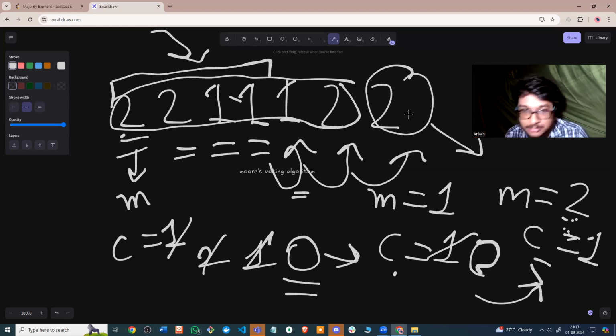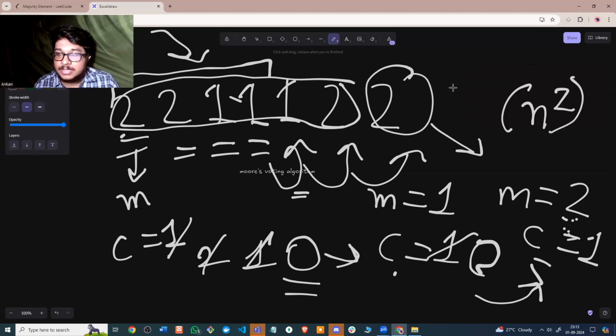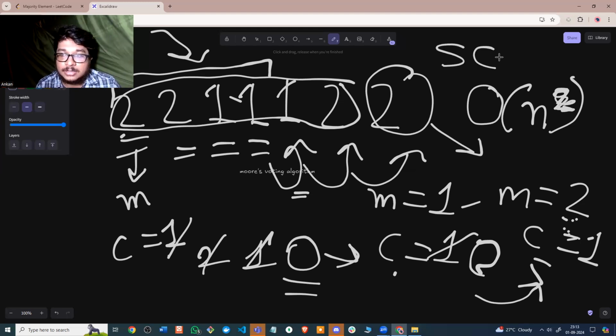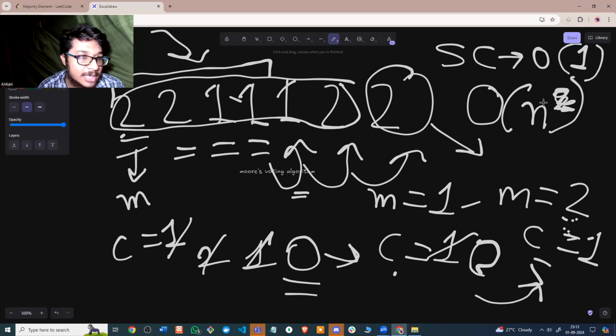It's a very simple algorithm, and let me code this out. But before that, tell me, what is the time complexity of this? The time complexity of this will be O of n. So it won't be O of n square. It will be O of n, right? Because we are just traversing the array once. And what will be the space complexity? O of 1. Why? Because we are not using any extra vector, any extra map, or anything. So it's just O of 1. Okay, very simple algorithm. Let's code this one out.